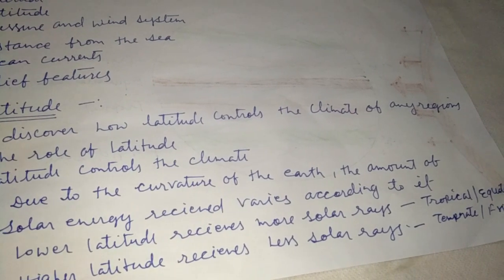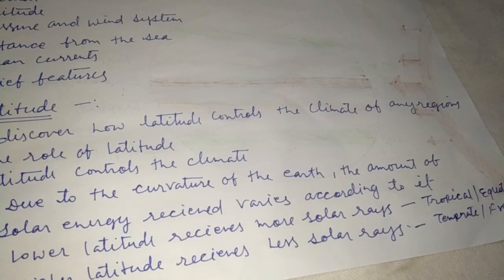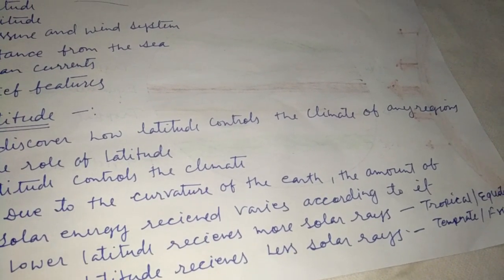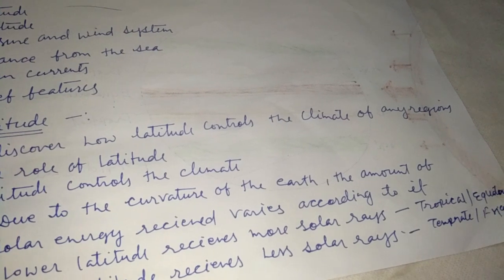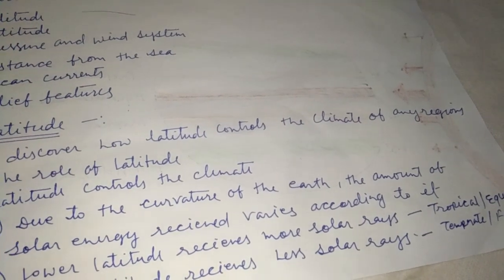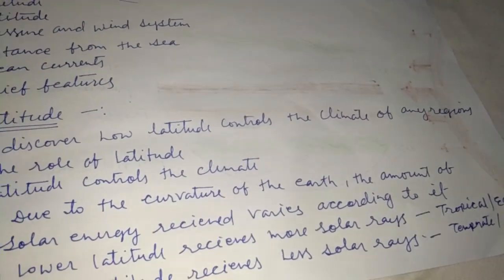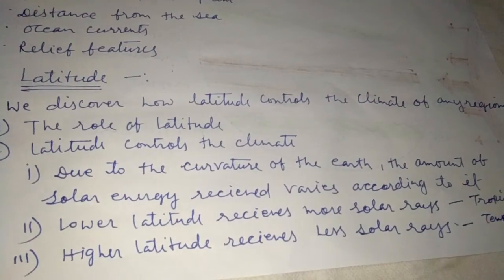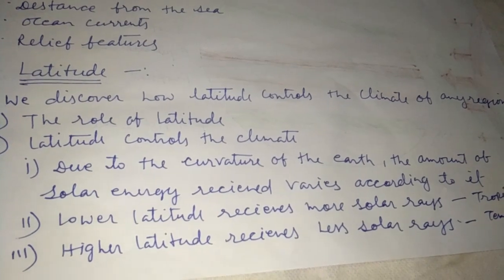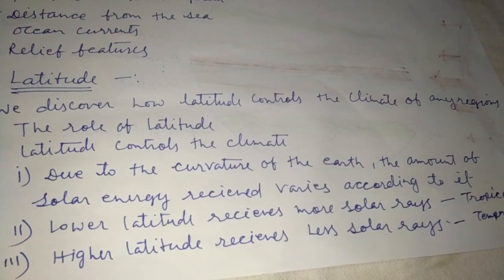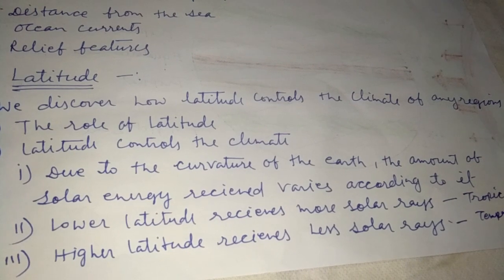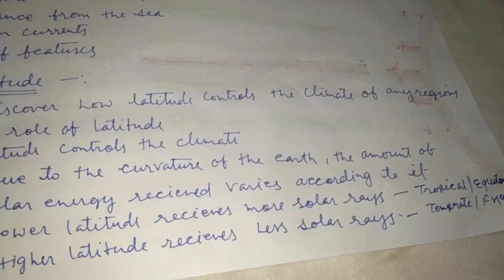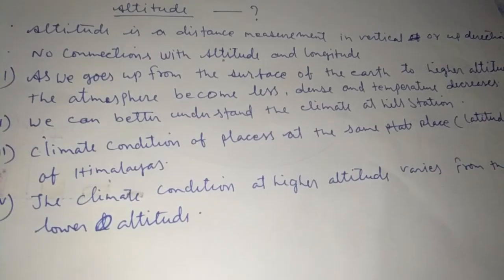As you can see, the latitude lines run from west to east. Because the earth is tilted at 23 and a half degrees, areas at the same latitude receive different temperatures due to the tilting of the earth. Lower latitudes receive more solar rays, and higher latitudes receive fewer solar rays. You know very well, I have told you already.